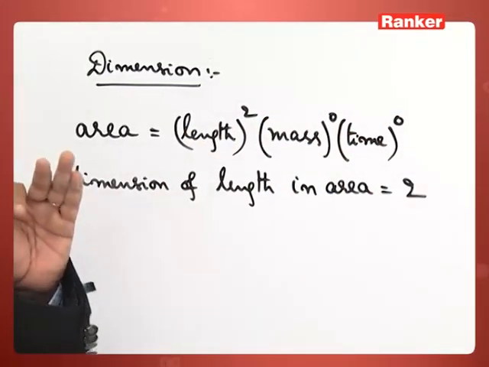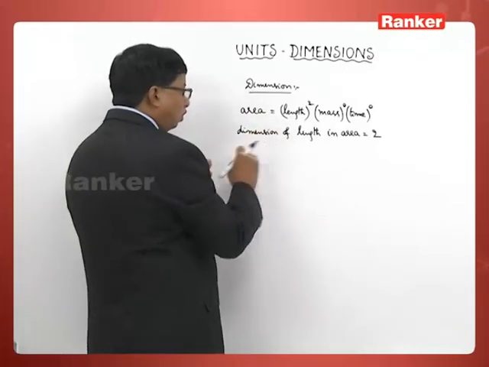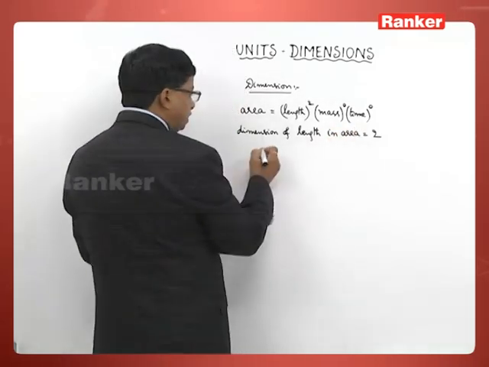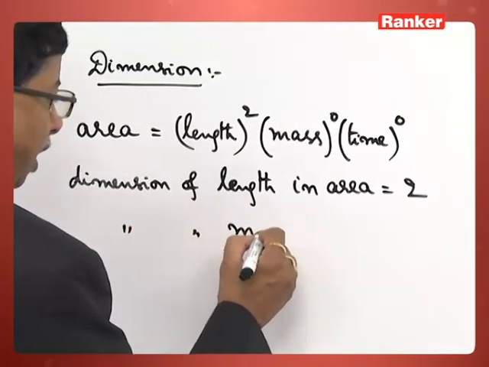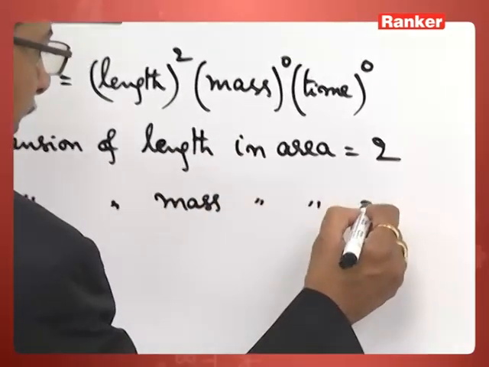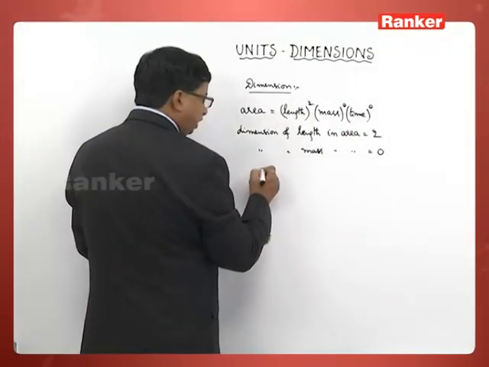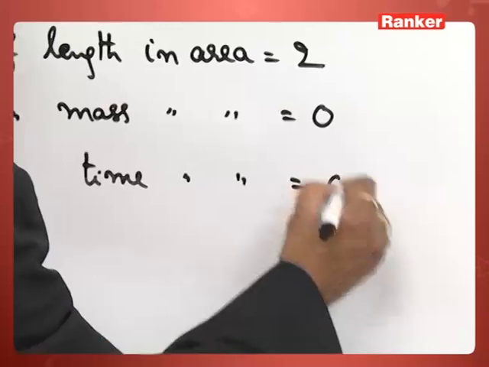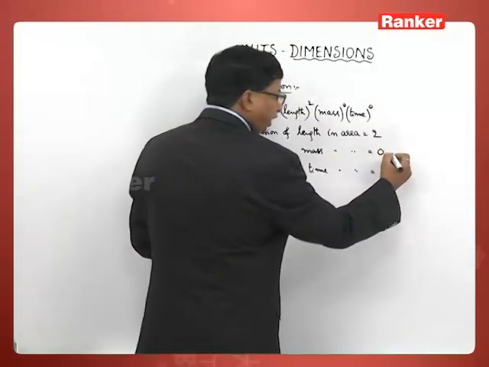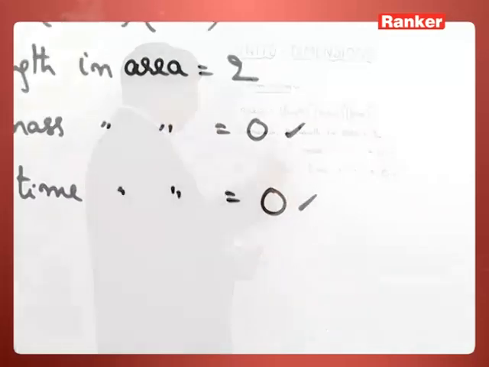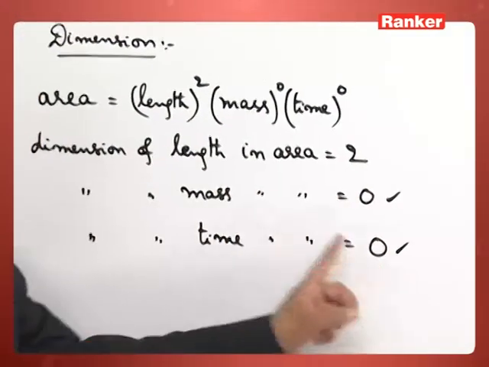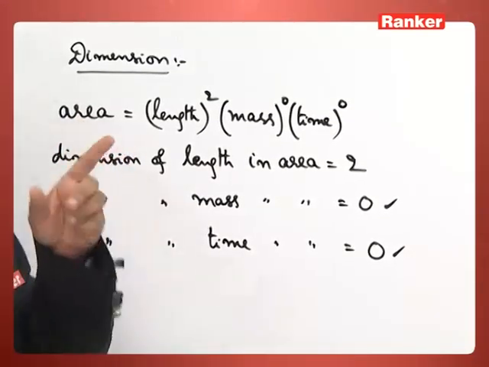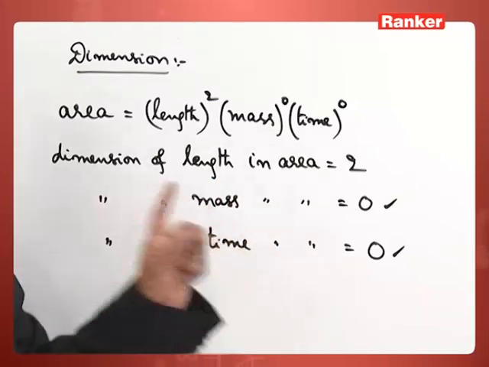power 0, suppose if I write like that, then I can conclude dimension of length in area is equal to 2. Similarly, dimension of mass in area is equal to 0. Similarly, dimension of time in area is equal to 0. The moment we accept the fact that the dimension of mass is 0, time is 0, it's very clear to say this particular quantity area is independent of mass and time.